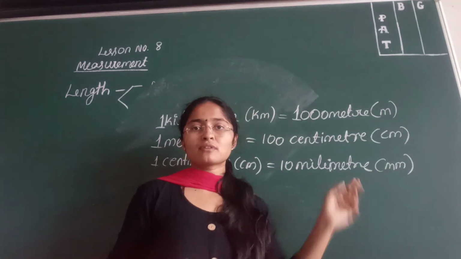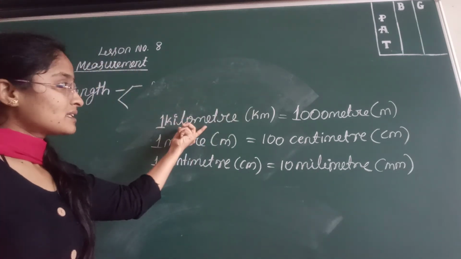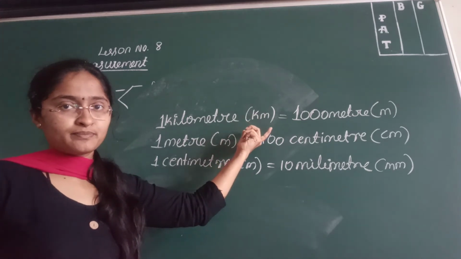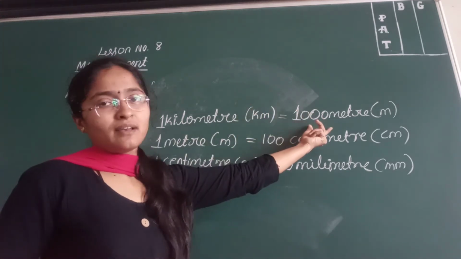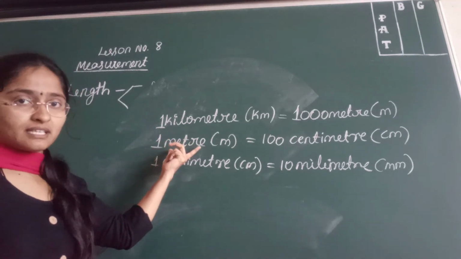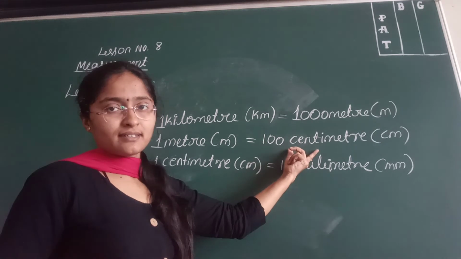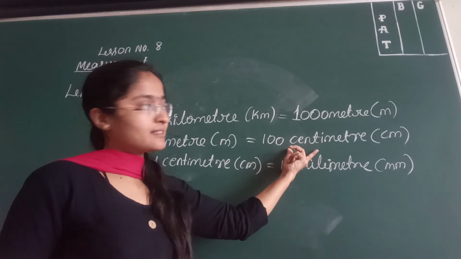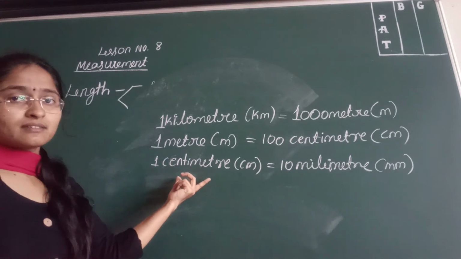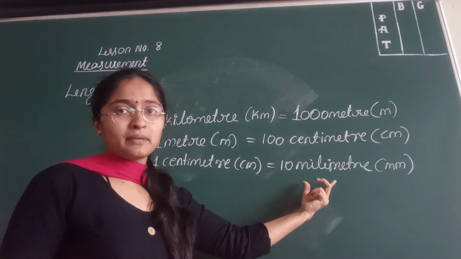mm shows millimeter. So repeat with me. 1 kilometer is equal to 1000 meter. 1 meter is equal to 100 centimeter. 1 centimeter is equal to 10 millimeter.